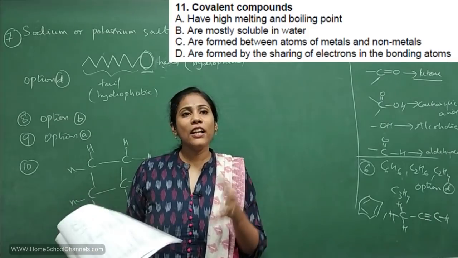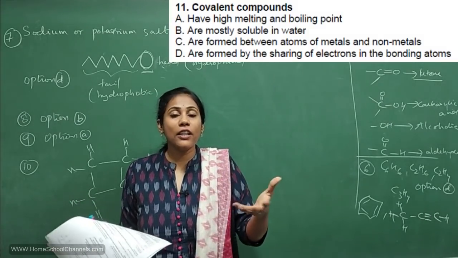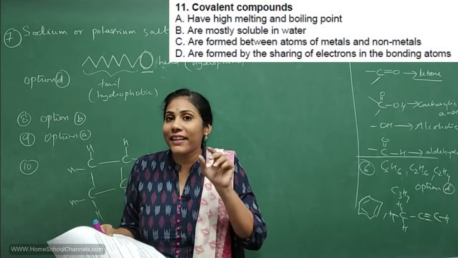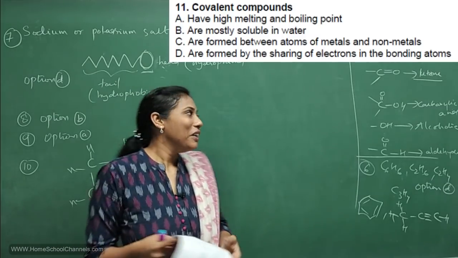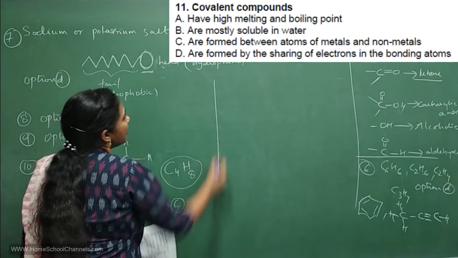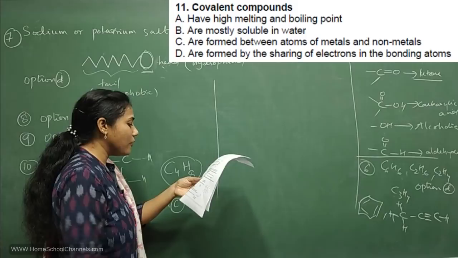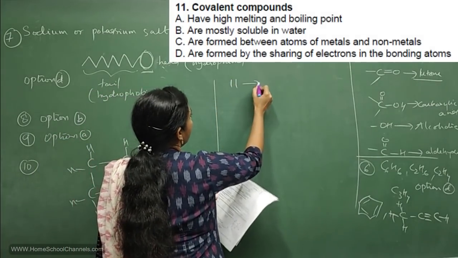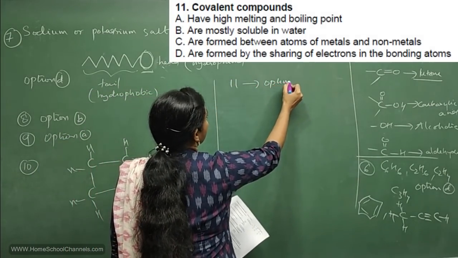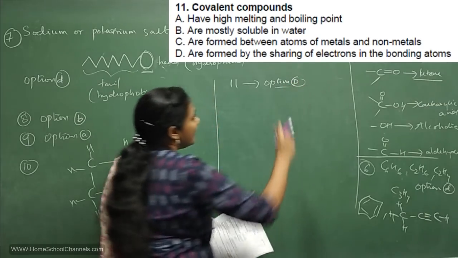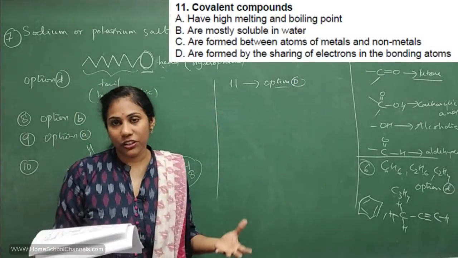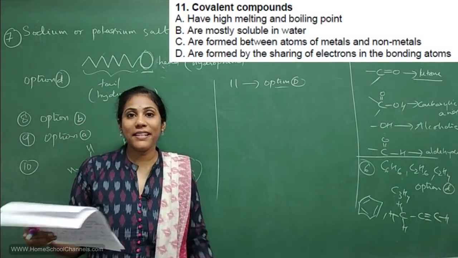How they have shared electrons, all that we have learned in writing dot structures, right? So for question number 11, option D is correct. I mean, the option D statement is correct. Remaining all statements are wrong.